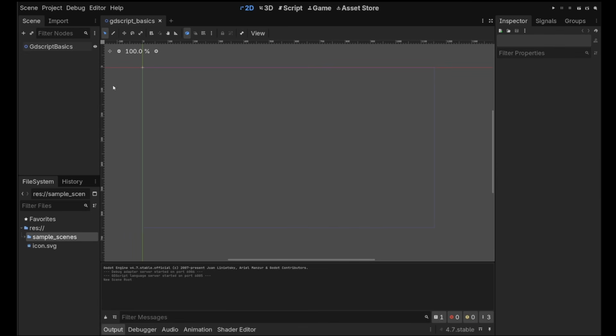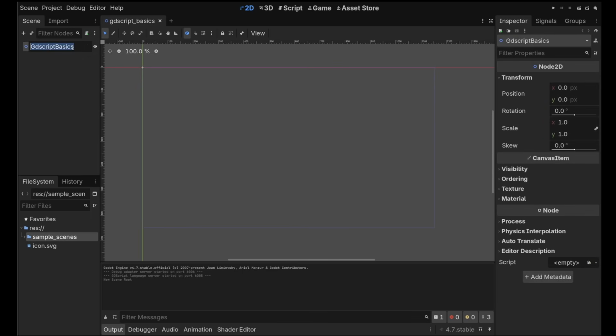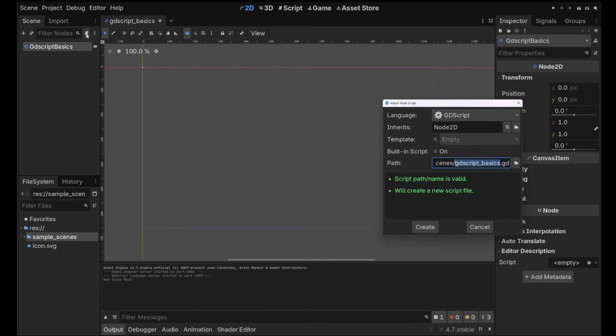So let's add a script to our Godot. It's very easy to add a custom script in GDScript. We will select a node in our scene tree. Right now we only have one. It's called GDScript Basics. And we press this attach script button, and then it will try to put it in the same place as our scene lives with the same name, but .gd, and that's perfectly fine. Don't worry about this. All of the defaults here are just fine.